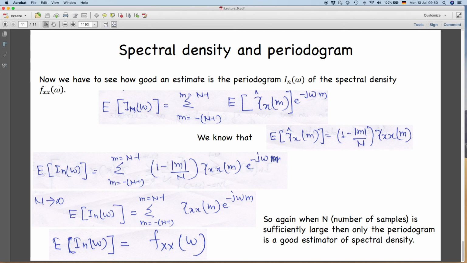You have been using the periodogram, so keep in mind these assumptions. I think the last couple of lectures and this lecture would have provided you sufficient background in spectral density: what you are working with, how you are computing the periodogram, and how it represents power, right. So this part I will finish here, and after that I will discuss time-frequency representation in the next couple of lectures.